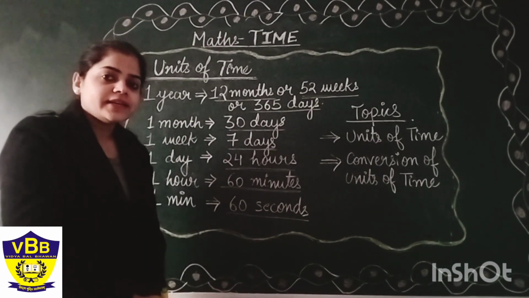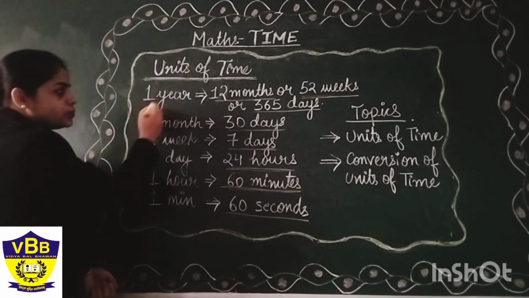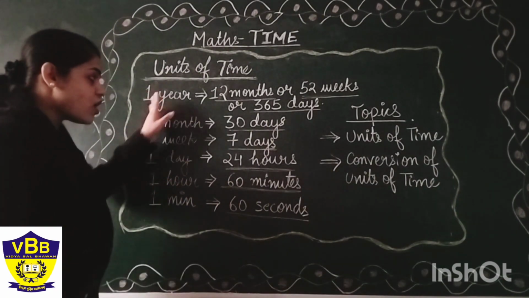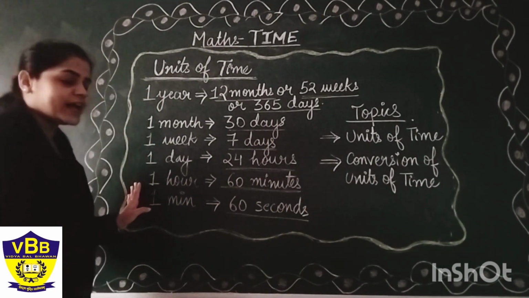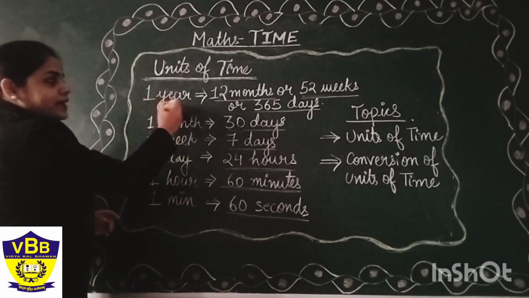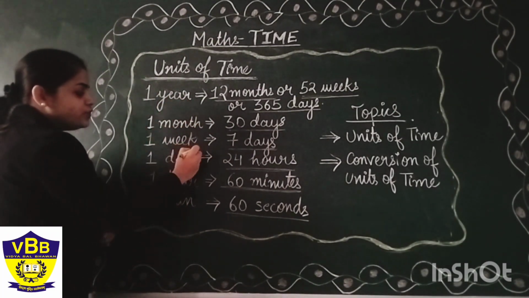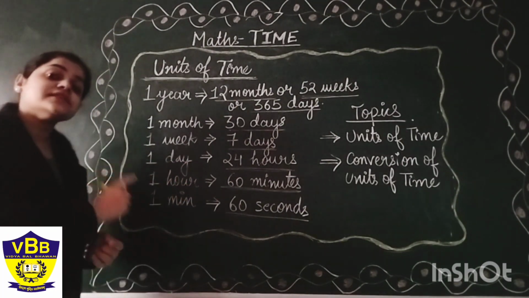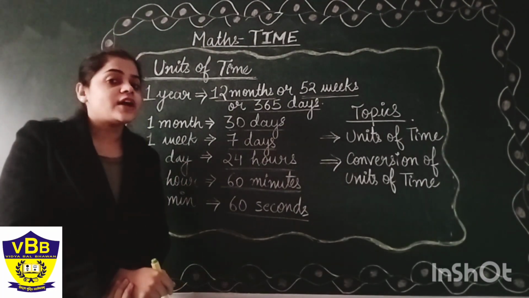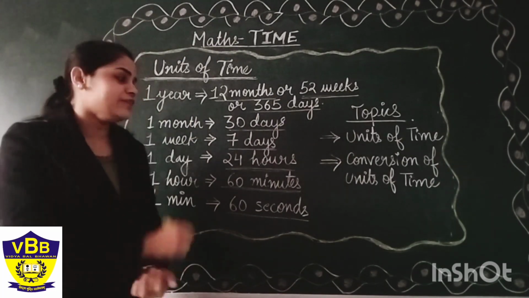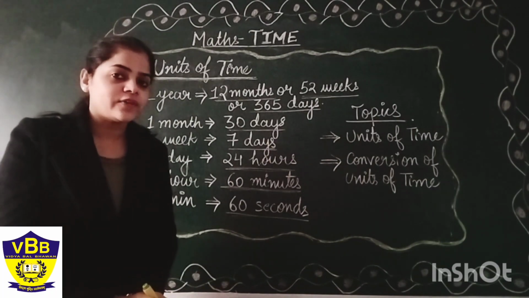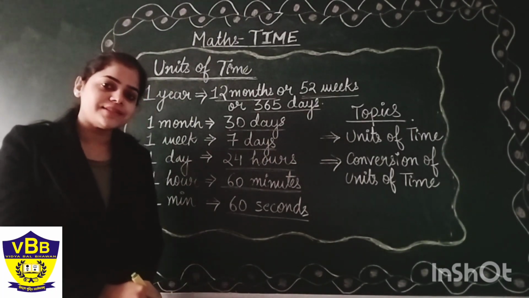Yes, students? So, there are how many units? 1, 2, 3, 4, 5, 6. So, this is all about the units of time that you have learned today: 1 year, 1 month, 1 week, 1 day, 1 hour and 1 minute. Kindly revise these units of time because we are going to solve questions, and without remembering these units, you will not be able to solve your questions easily. Okay, students?